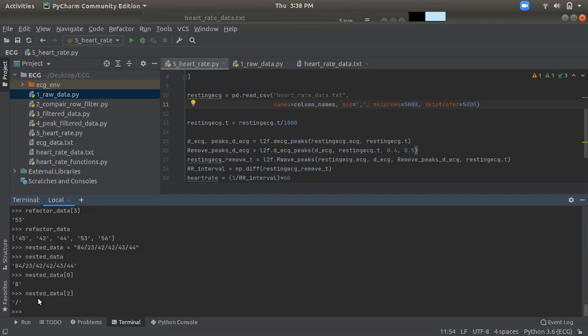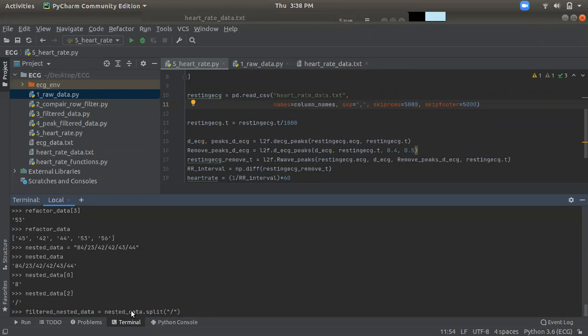At 2 position the slash is there. So we have to separate the slashes and make the numbers into a list, right? So let's take the filtered data, filter nested data, and make nested data dot split. We tell the program to split the nested data string type by slashes.